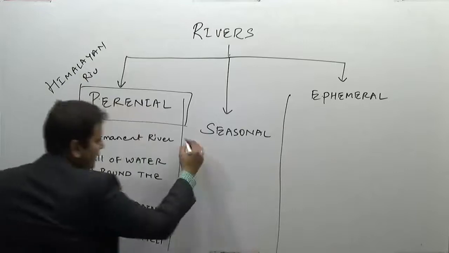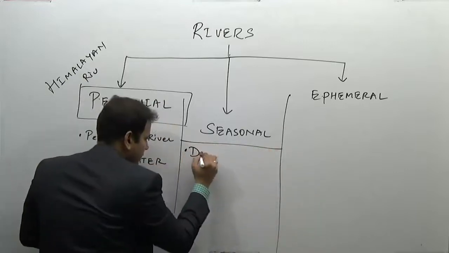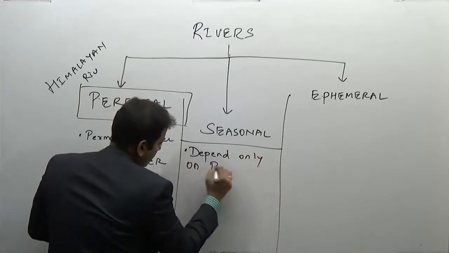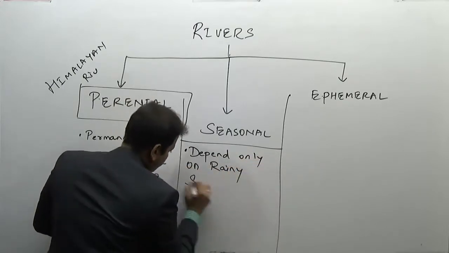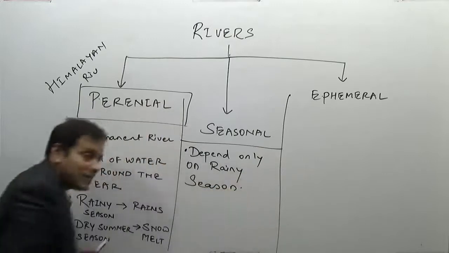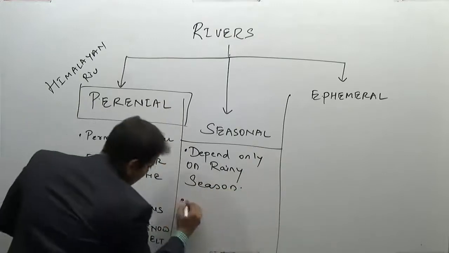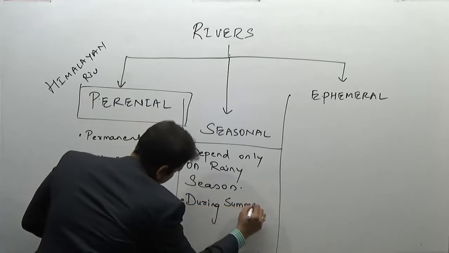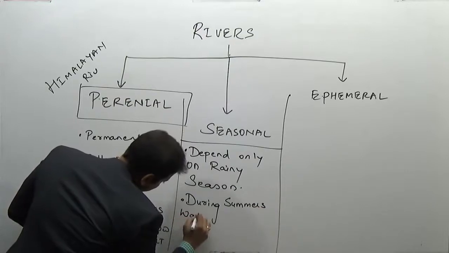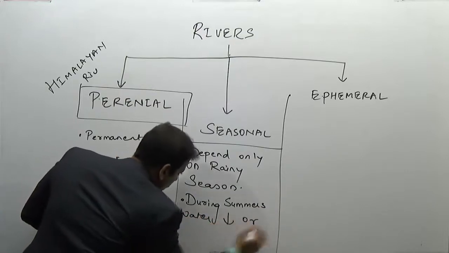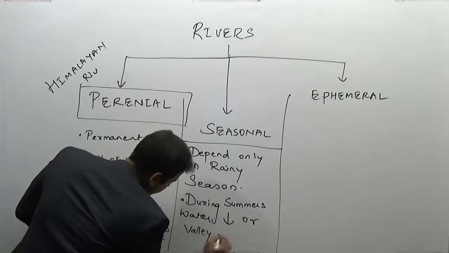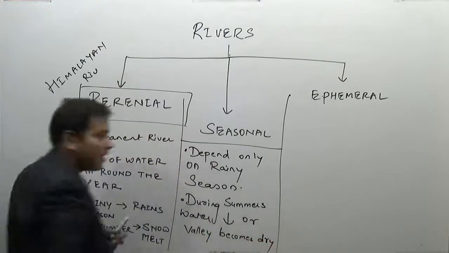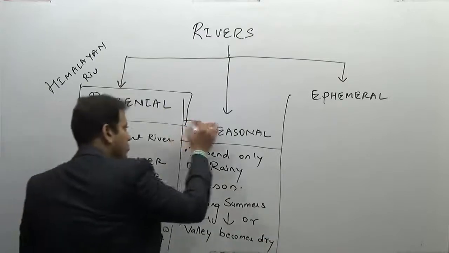Seasonal rivers depend only on the rainy season. There is no water or very less water during the dry seasons. So during summers, water is reduced or the valley becomes dry. Example, Godavari, peninsular rivers.